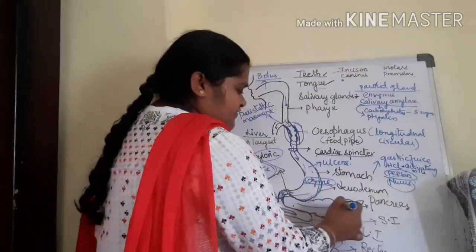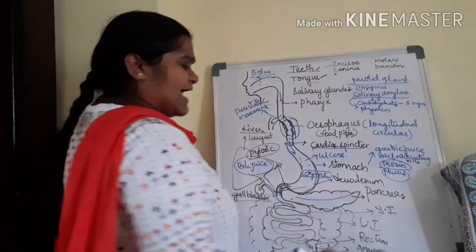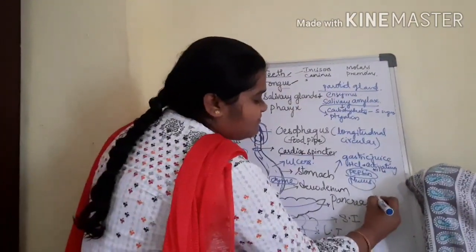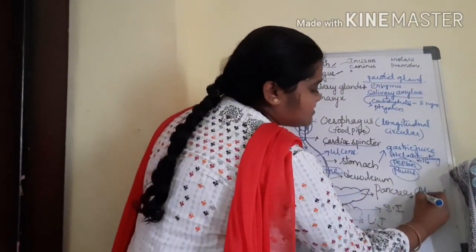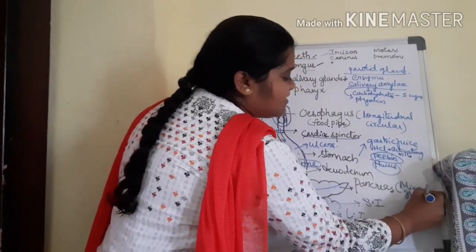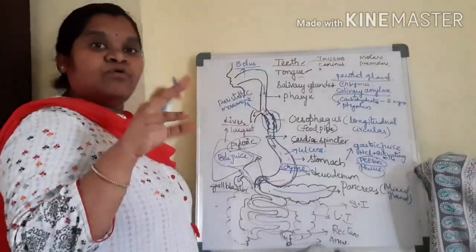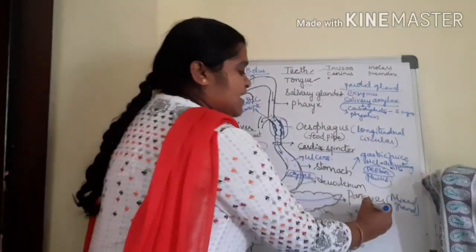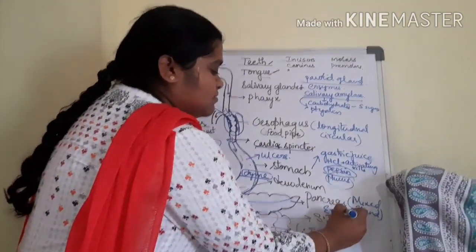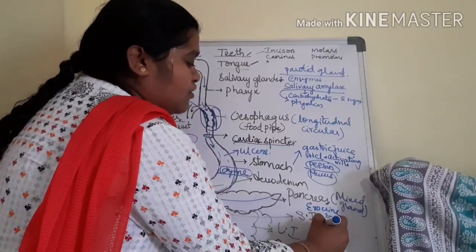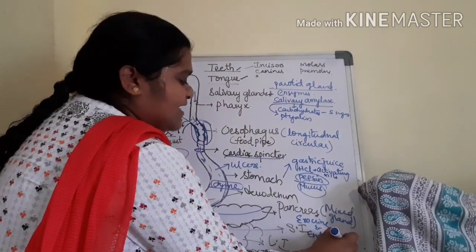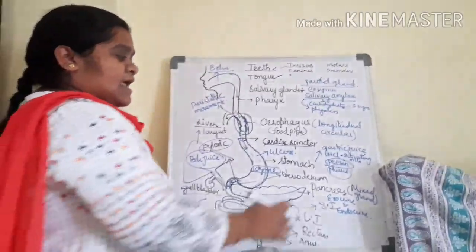And what is the role of the pancreas? The pancreas is called a mixed gland. Why is it called a mixed gland? Because it acts as both exocrine and endocrine. What is meant by exocrine and endocrine?